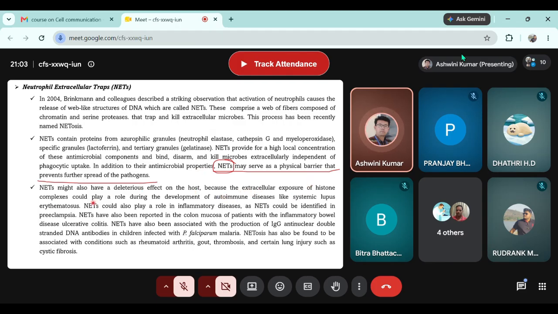The neutrophil extracellular traps might also have a deleterious effect on the host, because the extracellular exposure of histone complex could play a role in the development of autoimmune disease. We have just discussed in previous slides the damage associated molecular pattern, and the example of phosphatidylserine. Phosphatidylserine is a natural component and very prominent lipid present in the cell membrane.